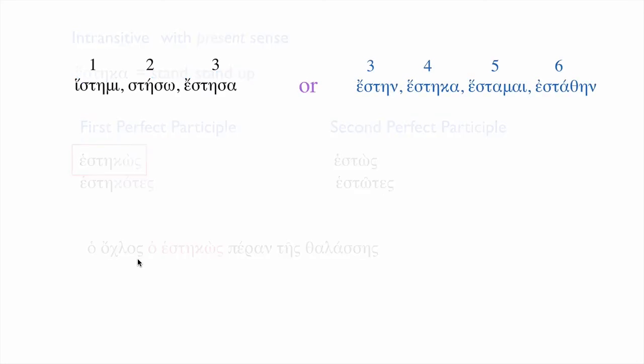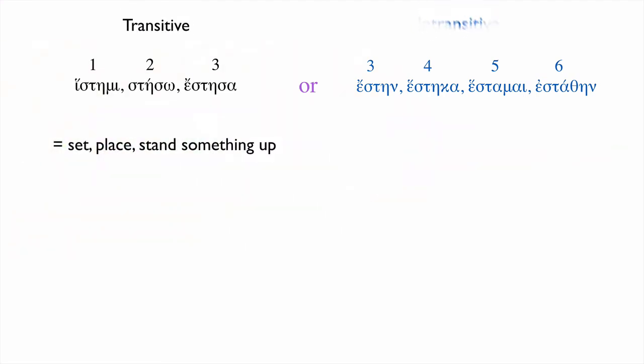So to put this all together, the verb histemi has three principal parts which are transitive. It has four principal parts which are intransitive, and the perfect has two different forms of its participle, a first perfect and a second perfect participle, which happen to have the present, not the perfect meaning. I hope that's all perfectly clear. We've got sentences to practice with this, and you've got a video now you can review. So please give some attention to this important verb, because both histemi and compounds with histemi are quite common in Koine Greek.